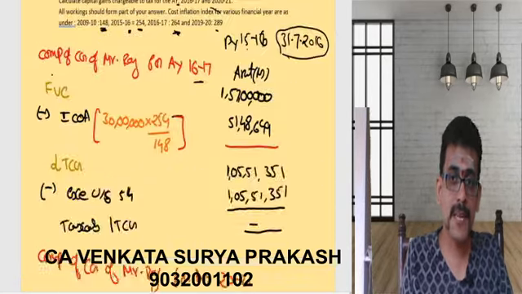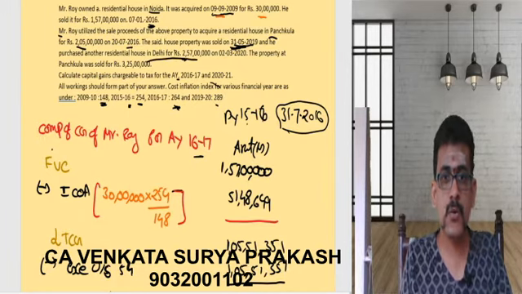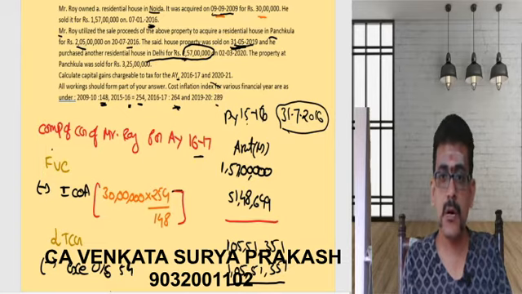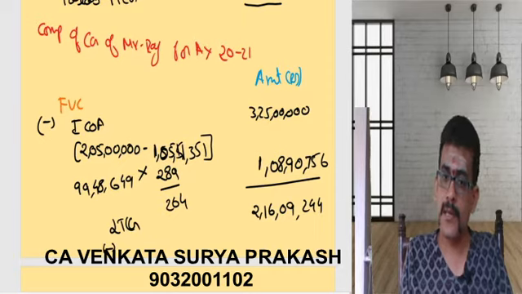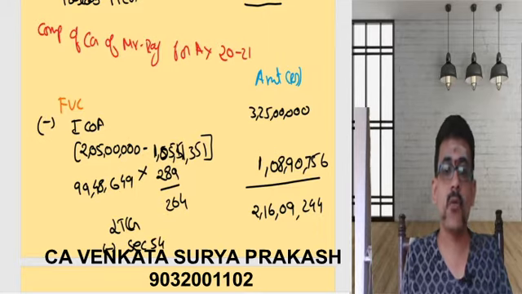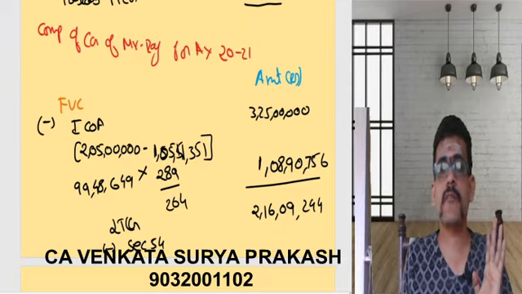Now after selling this, what has he done? He has purchased another residential house in Delhi for 2 crores 57 lakhs. Now even for this he can take section 54 exemption. What is the exemption under section 54? Capital gain or cost of acquisition, whichever is least.